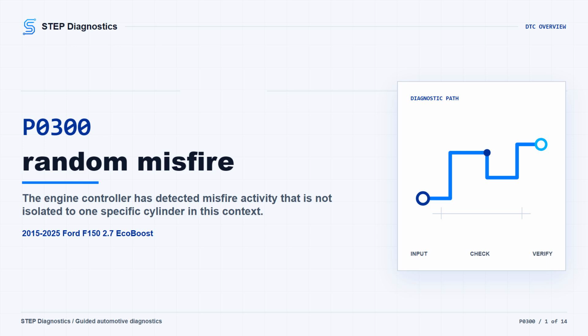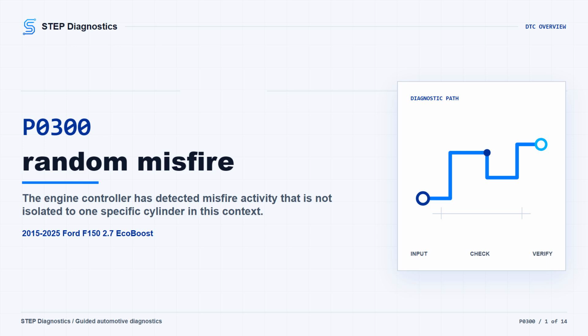Broadly, a random misfire can come from possible ignition, fuel, air and vacuum, mechanical, exhaust, wiring, connector, or control input issues. For this episode, the safe path is not a P0300 specific pinpoint routine. Treat this as the diagnostic method that keeps you from guessing.